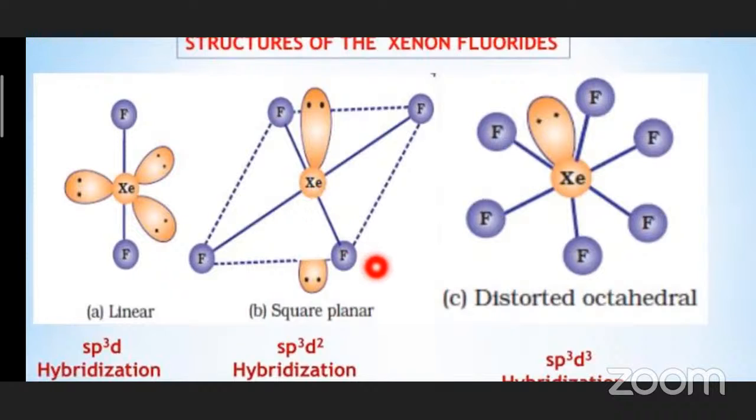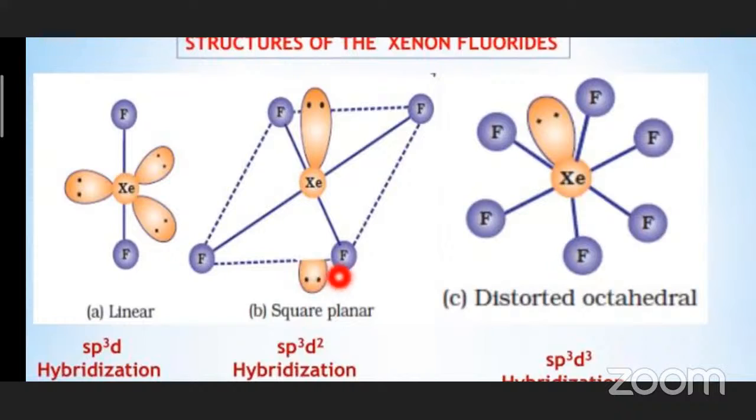Okay. Next, coming to xenon tetrafluoride. 4 fluorines are there. Okay. Upon first excitation, there would be 2 unpaired electrons. Upon second excitation, there would be 4 unpaired electrons. So XeF4 is formed when xenon undergoes the second excited state. So upon second excitation, there would be 4 unpaired electrons. So they will be pairing up with 4 fluorine atoms and forming 4 bonds. And the remaining 4 electrons would be present as lone pairs, 2 lone pairs.